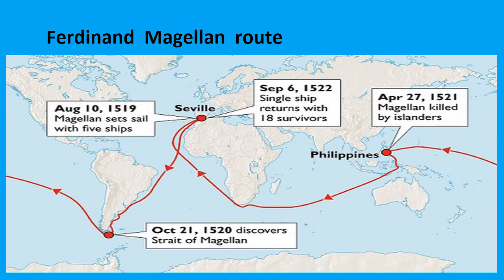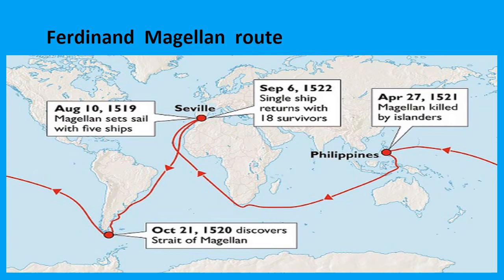Then, Ferdinand Magellan's route. On August 10, 1519, Magellan set sail with 5 ships. Then Seville. From there he started and went to the Philippines. Then he returned back.